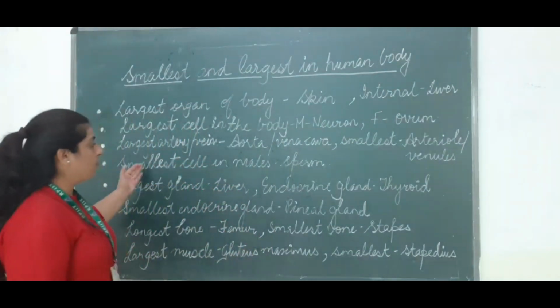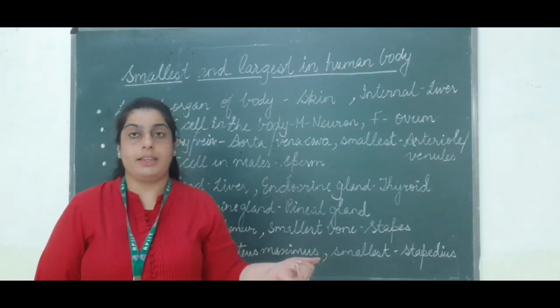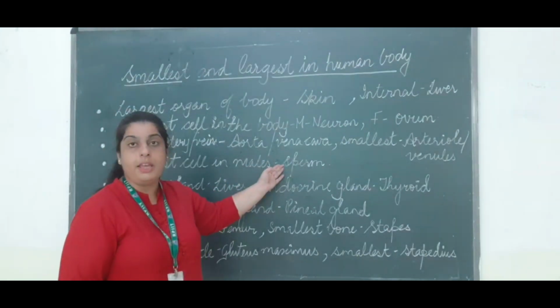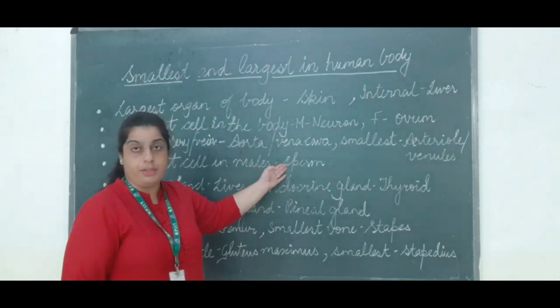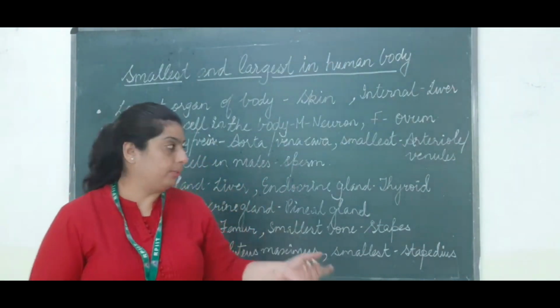The next is the smallest cell. If we talk about males, then the smallest cell in males is the sperm. It is present in the reproductive part of the males, which is responsible for reproduction.